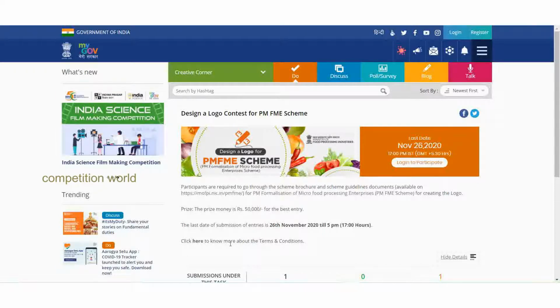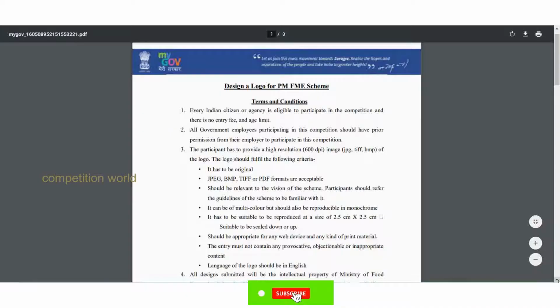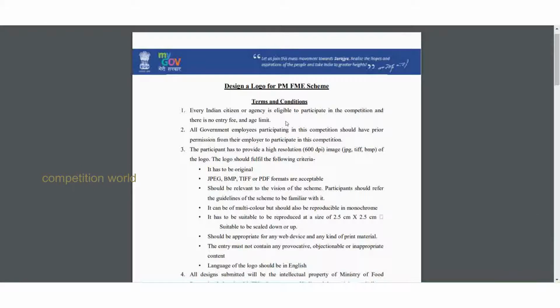Let us see about the terms and conditions of the competition. Friends, these are the terms and conditions for design a logo for PMFME scheme contest. Every Indian citizen or agency is eligible to participate in the competition. There is no entry fee and no age limit. Any age, they can participate.